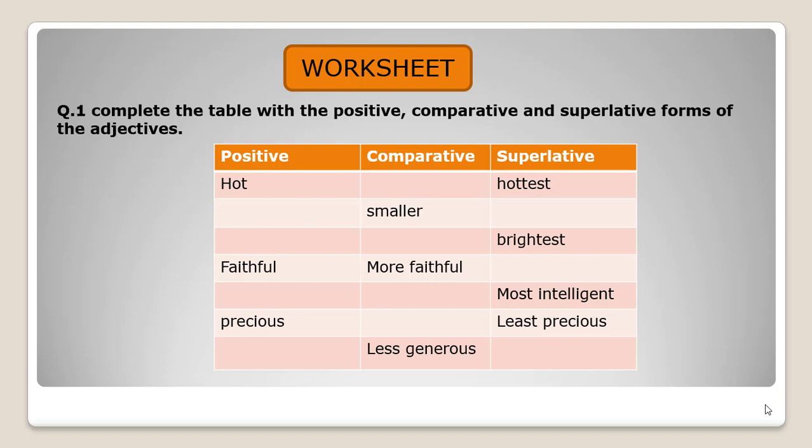In this way, you have 7 columns. So keeping in mind all the rules, fill these blank places carefully. You have the words hot, hottest, smaller, brightest, faithful, more faithful, most intelligent, precious, least precious, less generous.